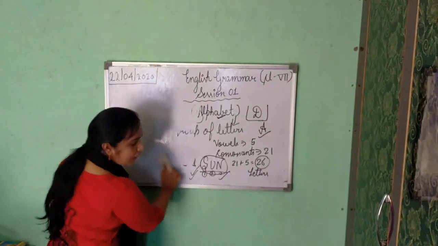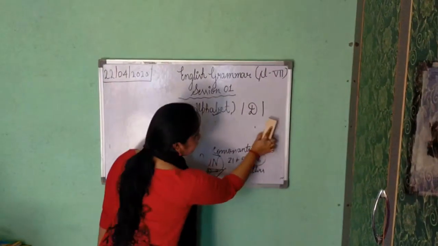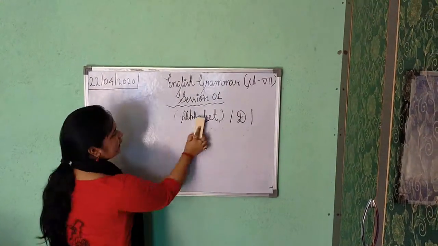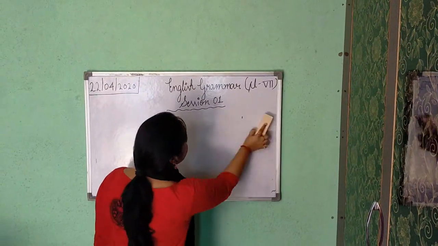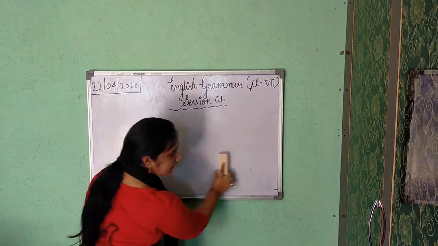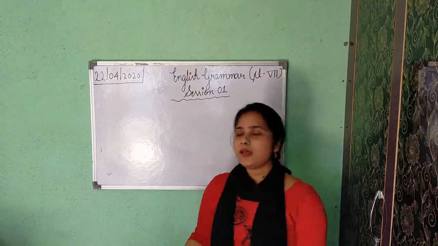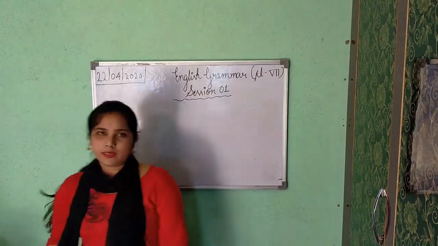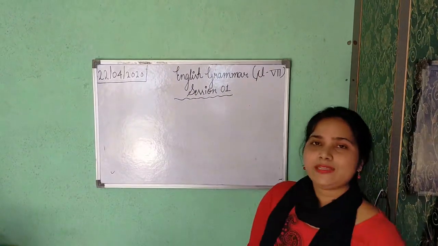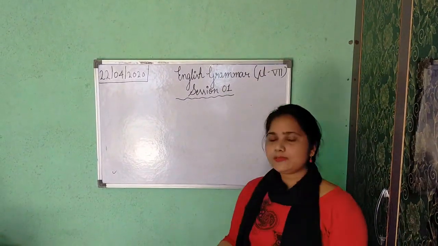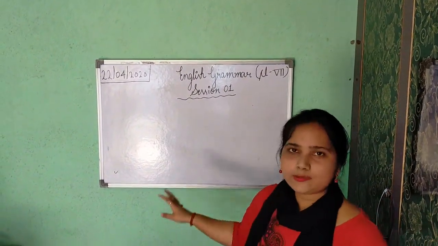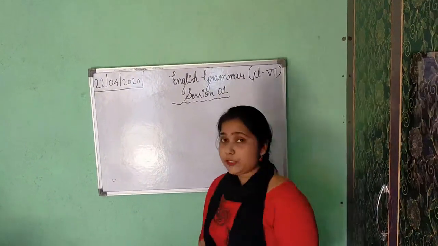So class, now please note down the definition of word. Word is the group of letters which shows complete meaning or sense, that is called word. Okay. Now according to you, please write down some examples. Use your brain. It is so easy. You can write. But it should give some sense.